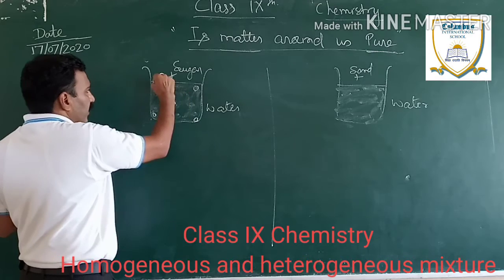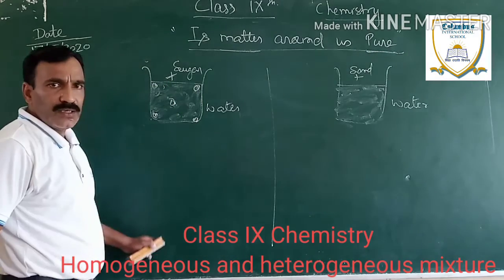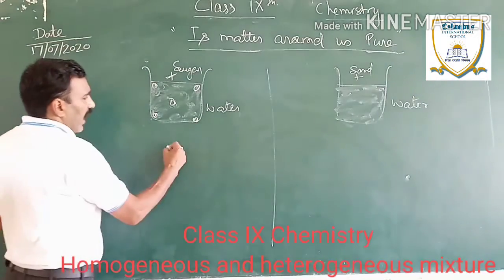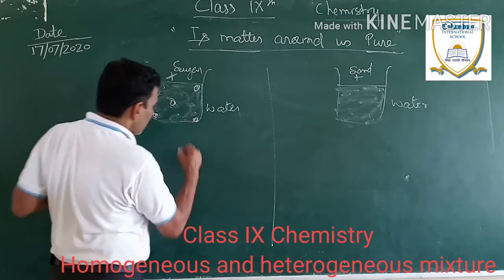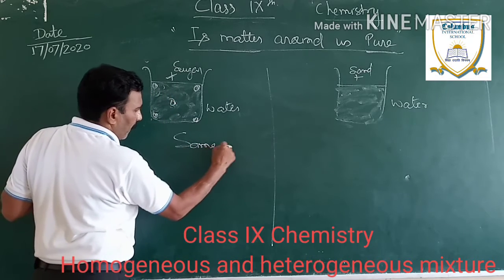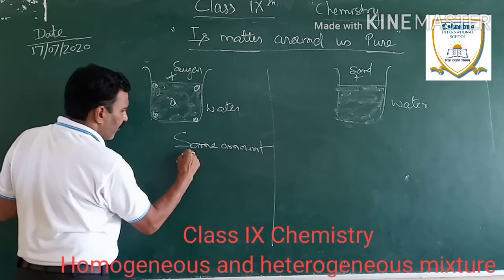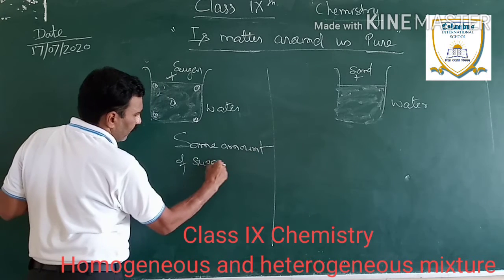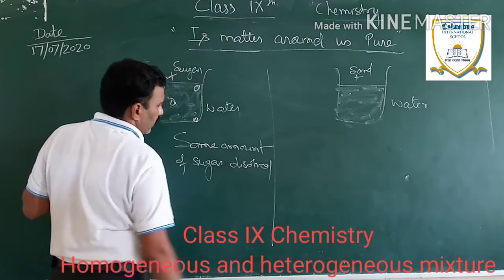The sample collected from the first beaker from different parts of the vessel will have same amount of sugar dissolved in it. Correct?